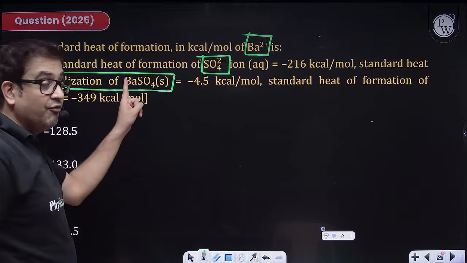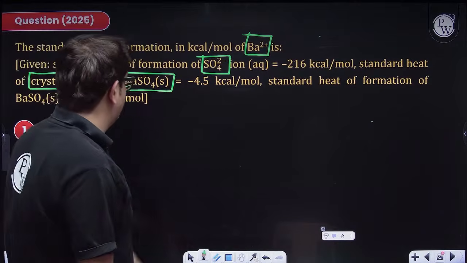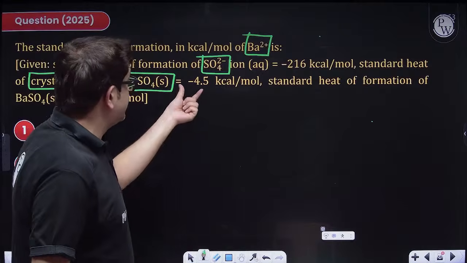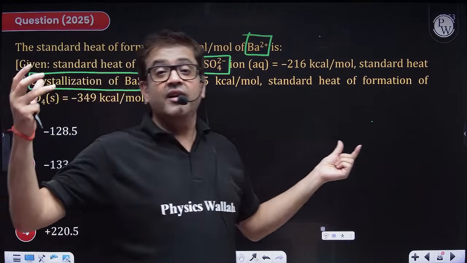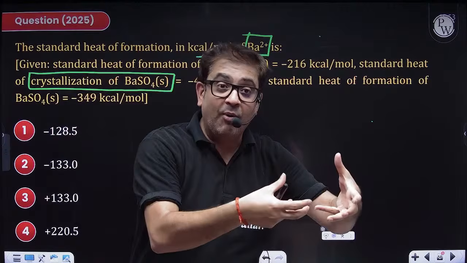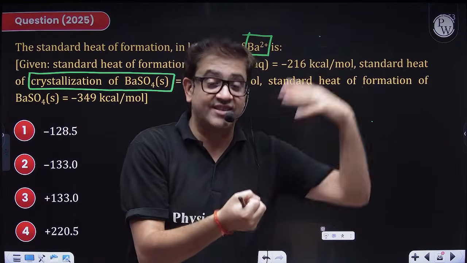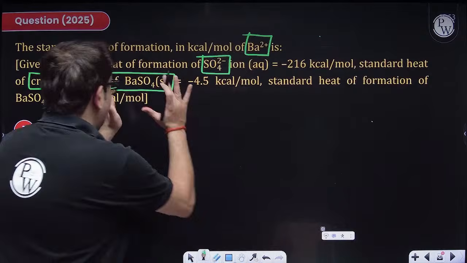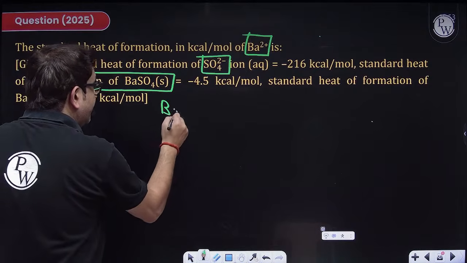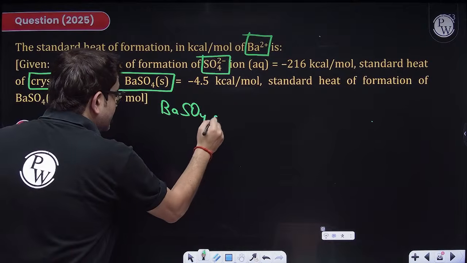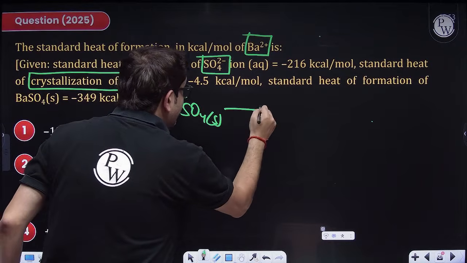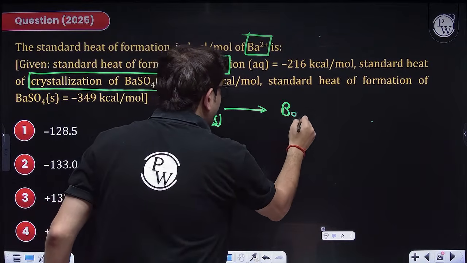Crystallization as in 1 mole of barium sulfate is formed. Crystal is formed because this energy is released. Whenever you form a bond, you form a solid, that solid crystal, whenever it is formed, energy is released. If you give back that energy, then that solid crystal will break into what? The constituent ions.